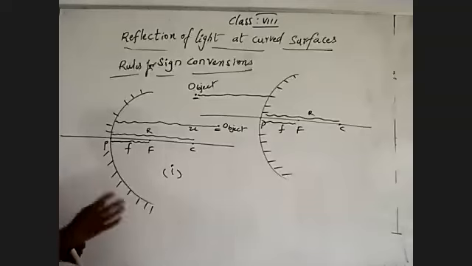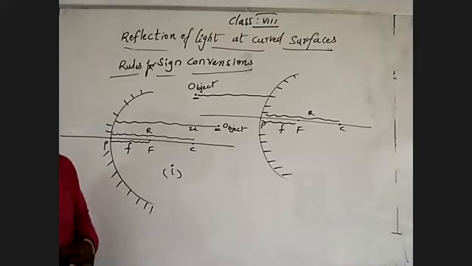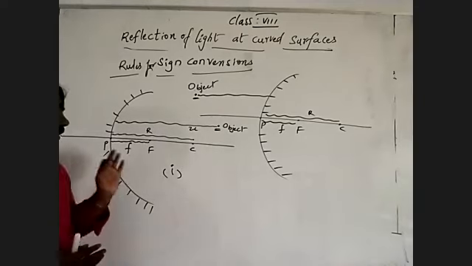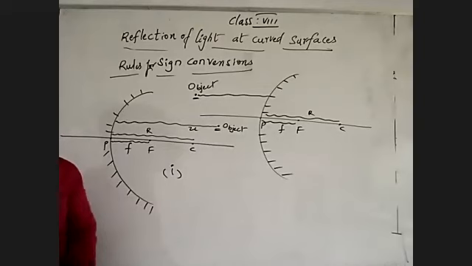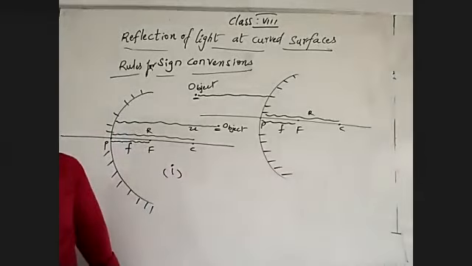All distances should be measured from the pole. Every distance must be measured from the pole. No other option. Whether it is left or right.